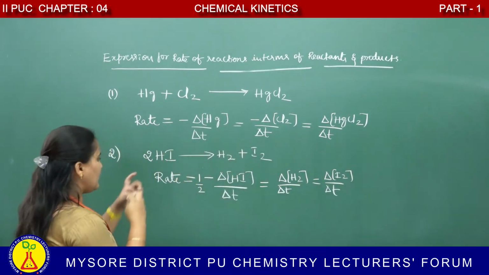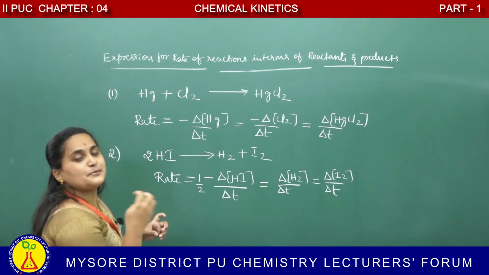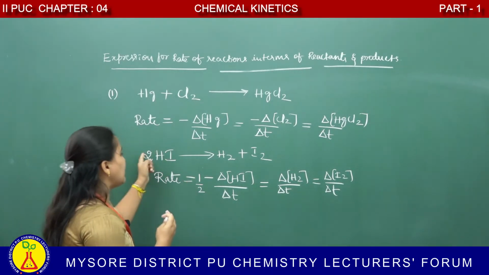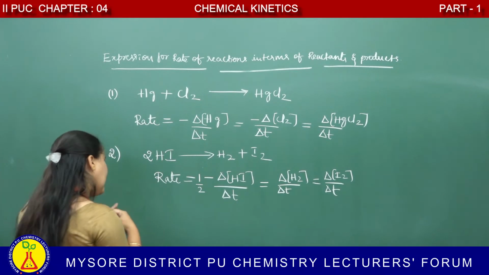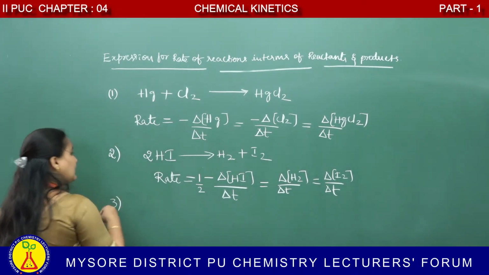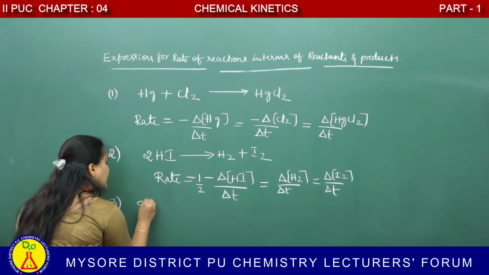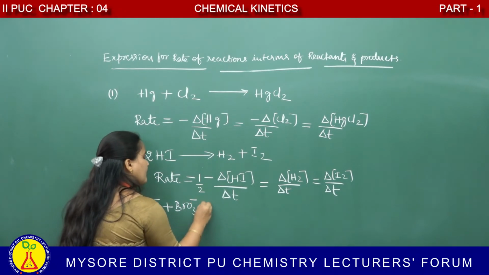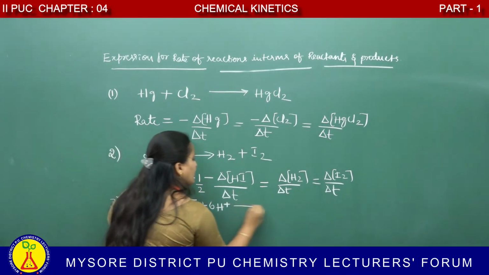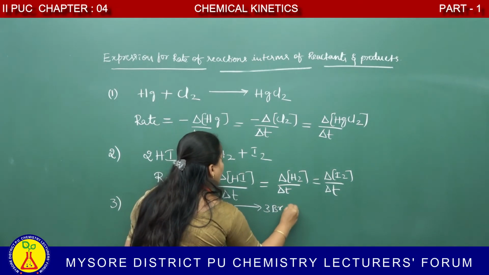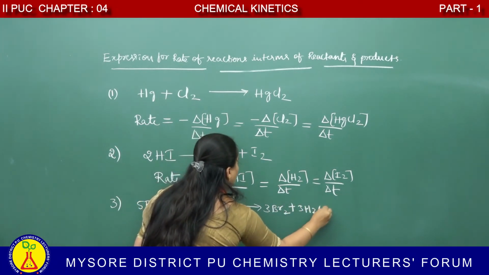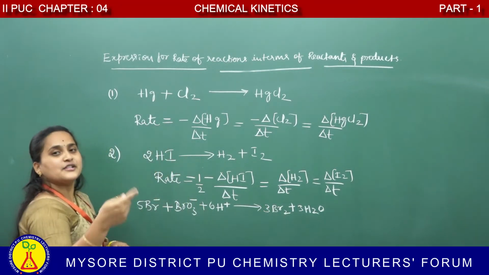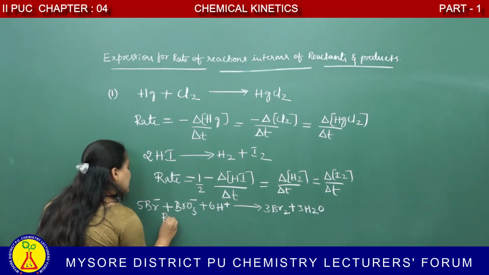To have the same value for the rate of reaction, the rate of disappearance of reactant and rate of appearance of product are divided by their respective stoichiometric coefficient. Again I will take another example, then it will be easy to understand. What is the stoichiometric coefficient here? 3 and 3. To have the same value for the rate of reaction, how do you express the rate?